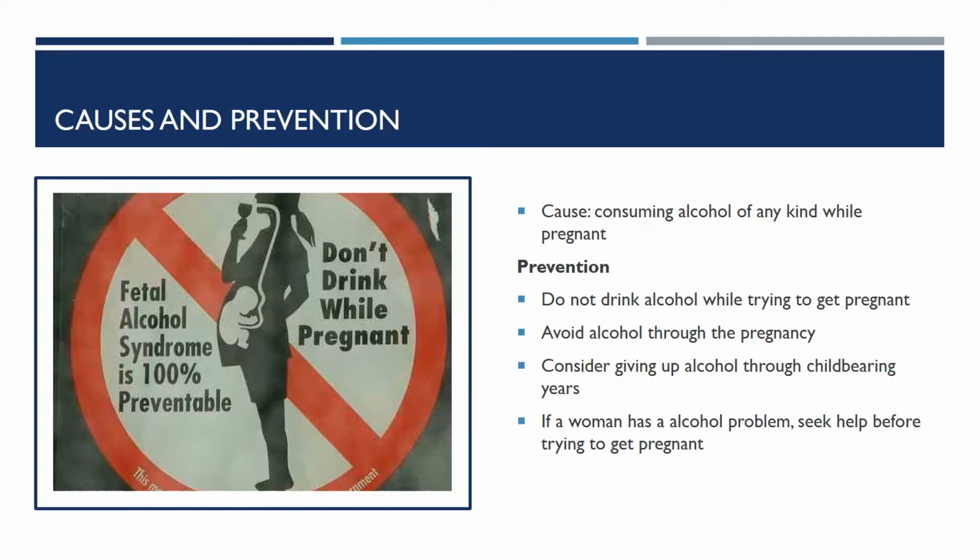The cause of fetal alcohol syndrome is consuming alcohol of any kind while pregnant. Fetal alcohol syndrome is 100% preventable. Do not drink alcohol while trying to get pregnant. Avoid alcohol through the pregnancy. Consider giving up alcohol through childbearing years. And if a woman has an alcohol problem, she should seek help before trying to get pregnant.